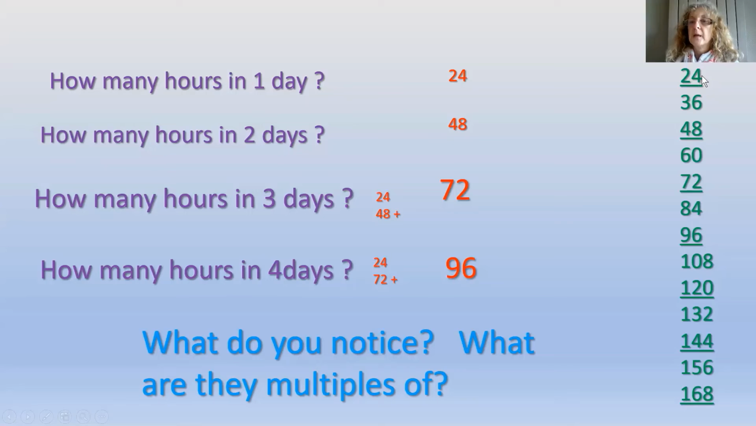So we know that it would be 1 day, 2 days. Can we see 12, 24, 36, 48, 60, 72, 84, 96, 108, 120, 132, 144, 156, and 168. So we would only need every second one, wouldn't we? Because we know there are 24 hours in a day. So that would give us 1 day, 2 days, 3 days, 4 days, 5 days, 6 days, 7 days. So the 12 times table does help us.